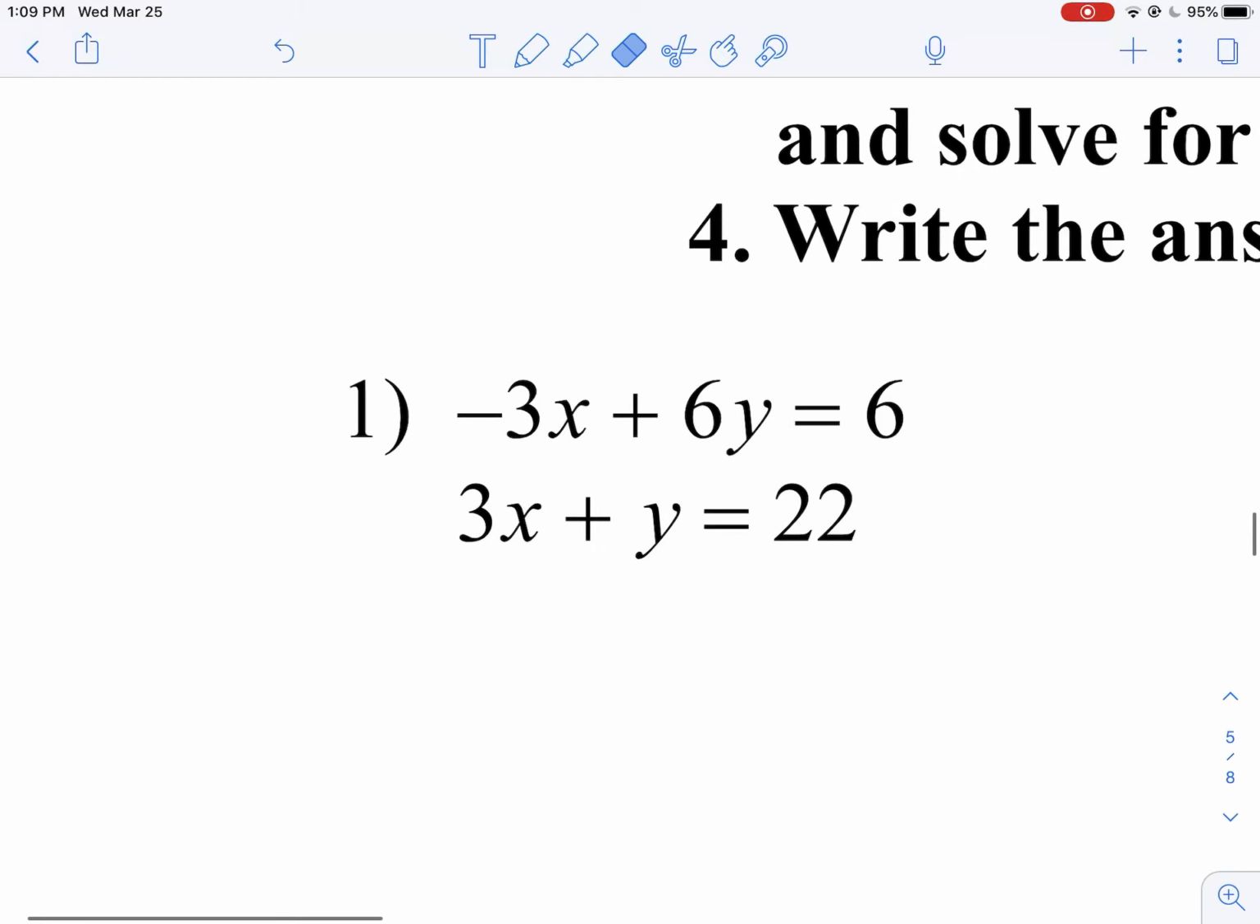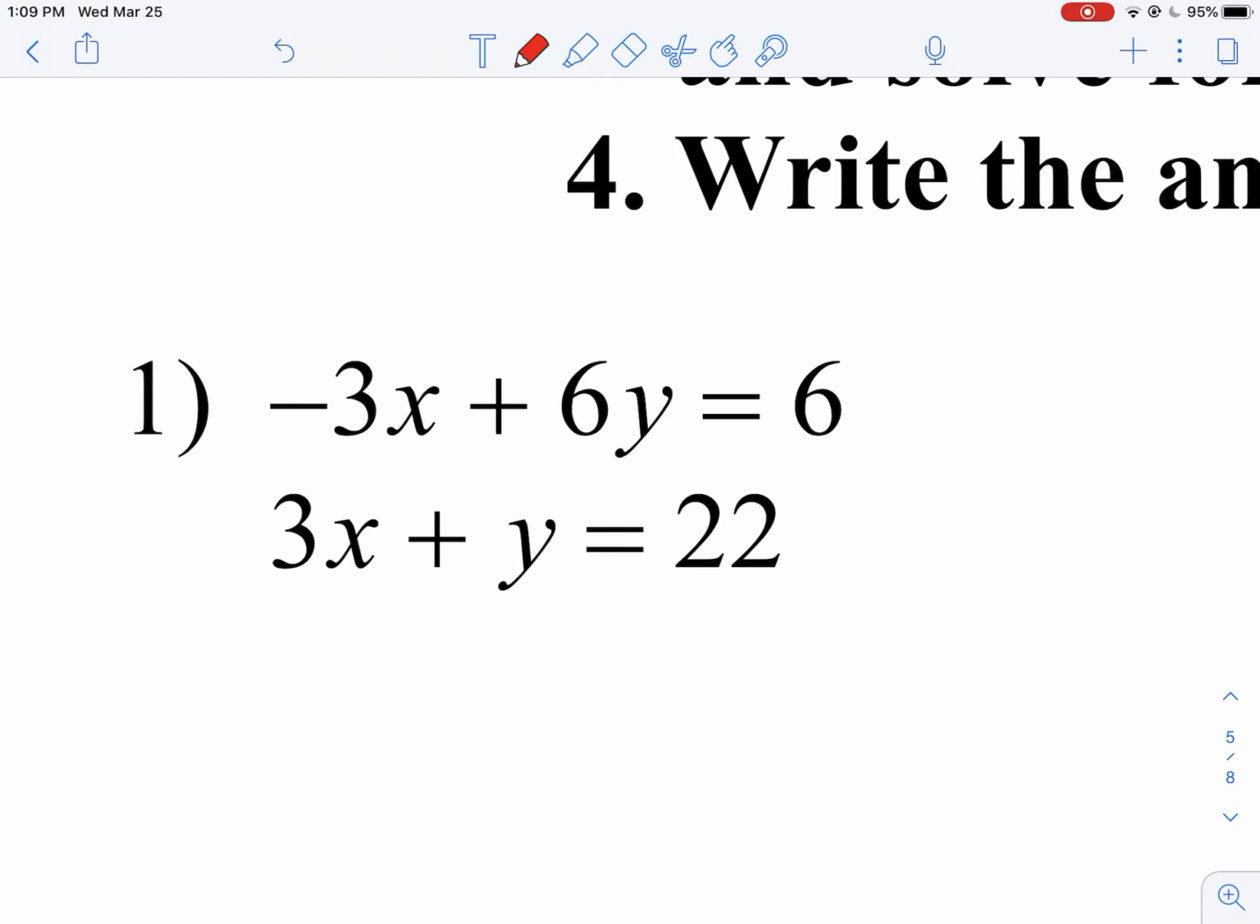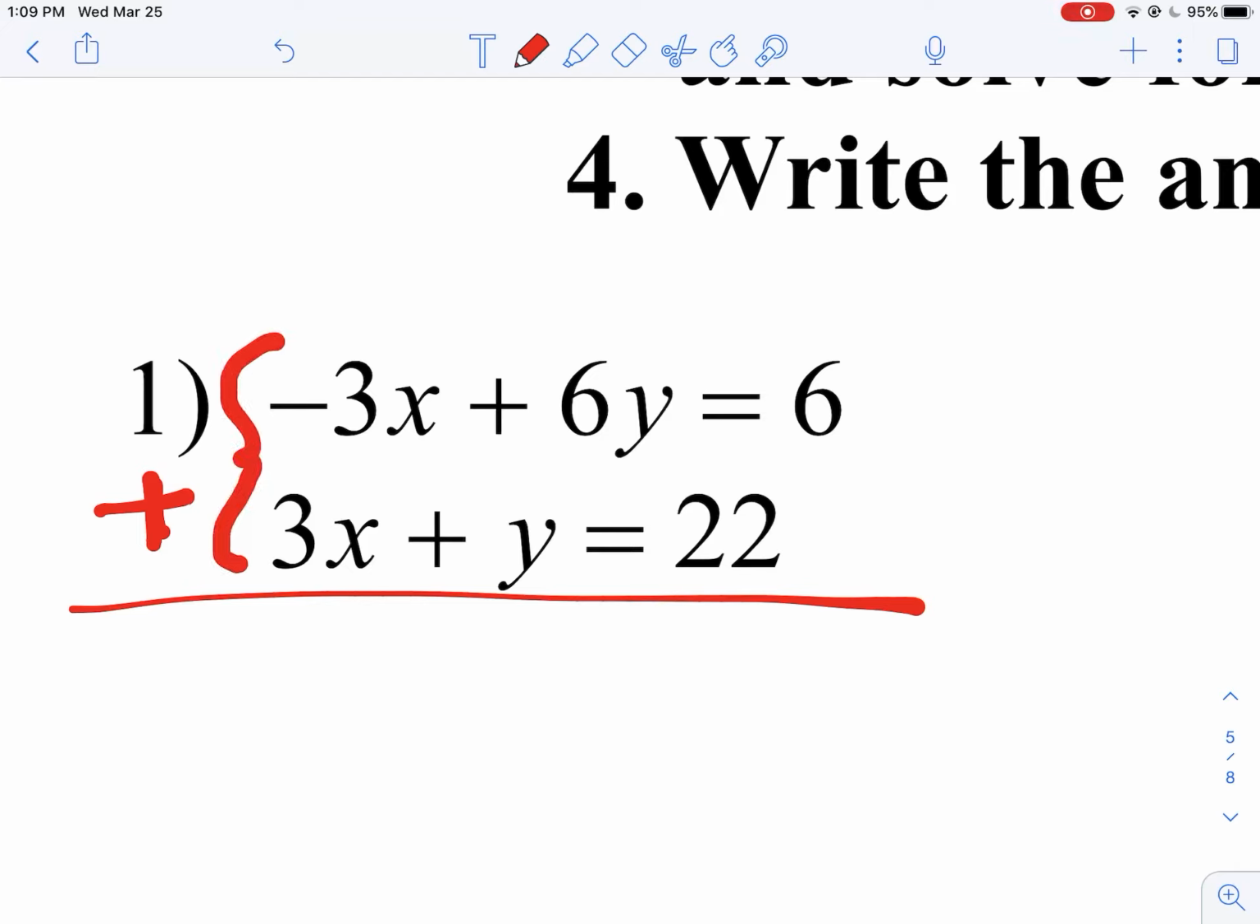It says eliminate a variable by adding. So imagine this is a math flashcard, right? I'm going to put my plus out here. Here's my line. You just add straight up and down. What is negative 3x plus 3x? 0x, right? So that is elimination. I just showed you your first elimination. 0x cancels. Negative 3x plus 3x is just 0. It's gone. That is elimination.